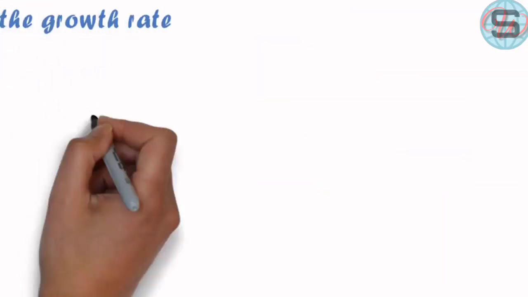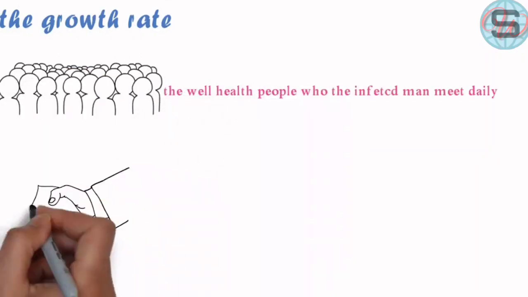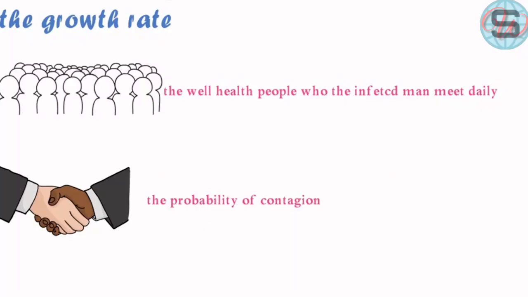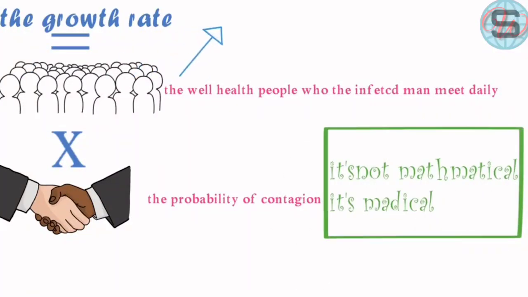the number of healthy persons whom an infected person may meet daily, and the probability of contagion. The doctors say that the growth rate equals the multiplication of them by each other. Remember, it isn't mathematical, it's medical. If the number of uninfected persons whom the infected may meet daily gets higher through schools and matches and similar gatherings, the growth rate gets higher. And if the probability of contagion gets higher through poor hand washing and sterilization, the growth rate gets higher too.